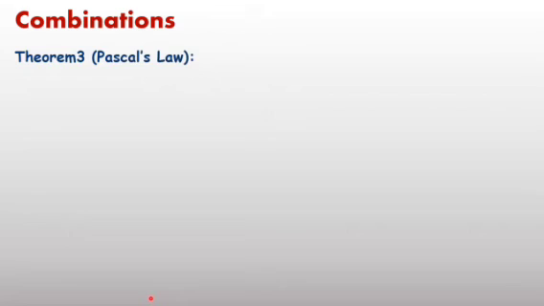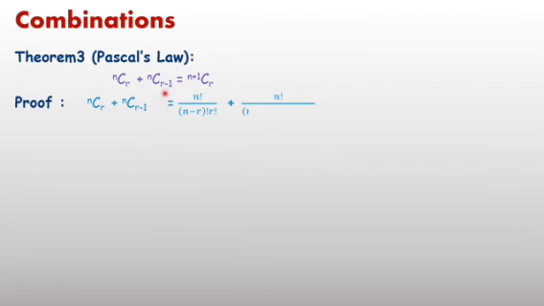Now, next theorem, which is also known as Pascal's law, because this result was given by the mathematician Pascal. nCr plus nC(r minus 1) equals (n plus 1)Cr. Just apply the formula.